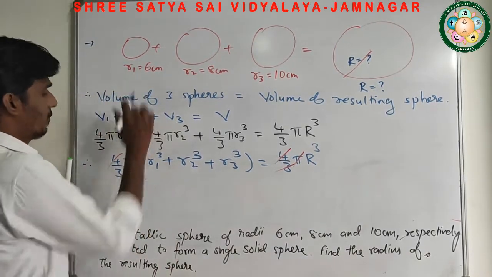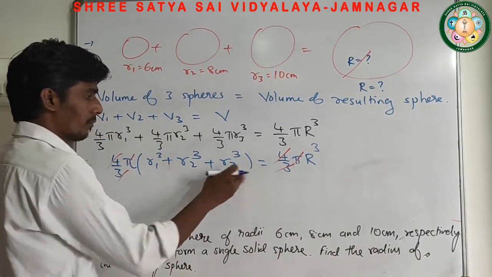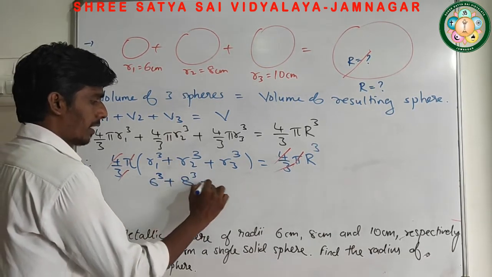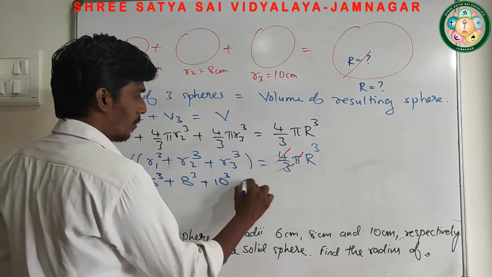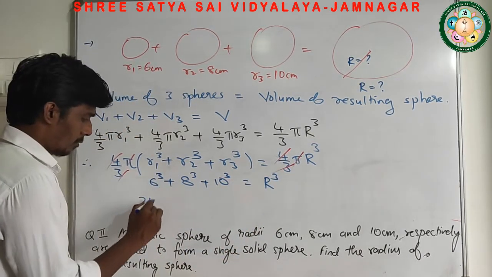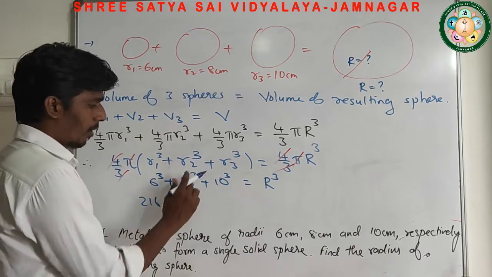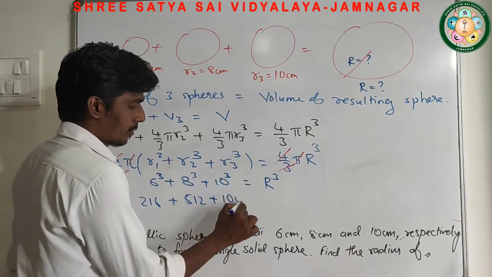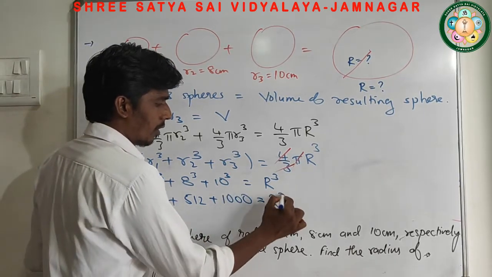What is R1 cube? It's 6 cube plus 8 cube plus 10 cube equals capital R cube. Now 6 cube means 216, cube of 8 means 512, cube of 10 means 1000, equals R cube.